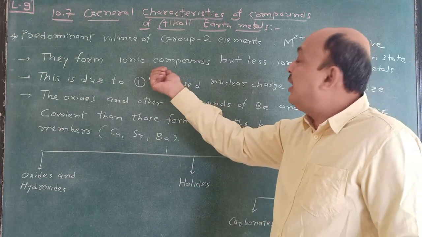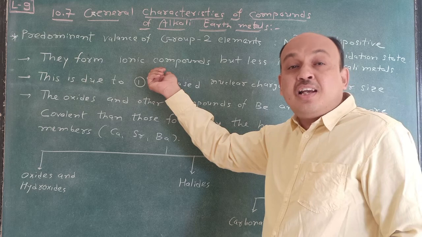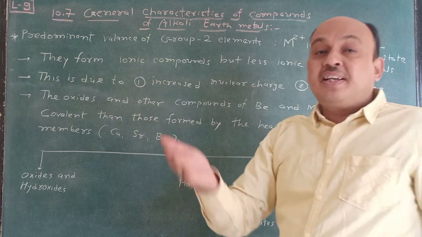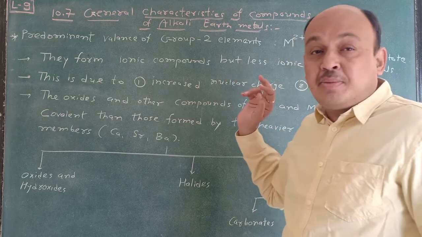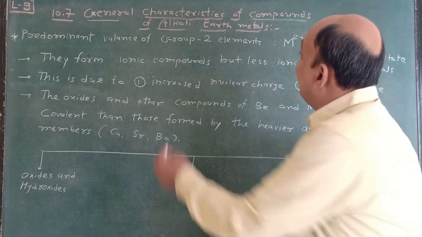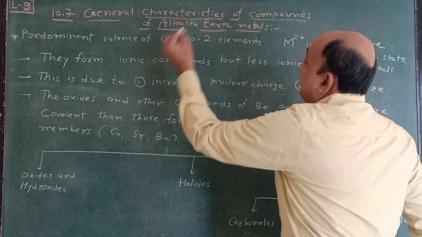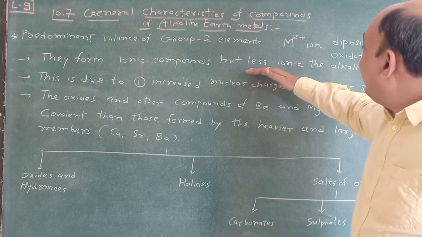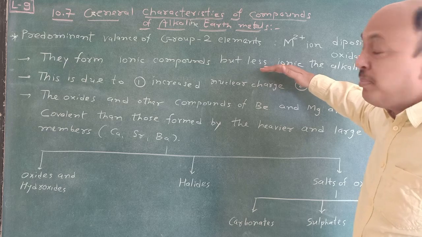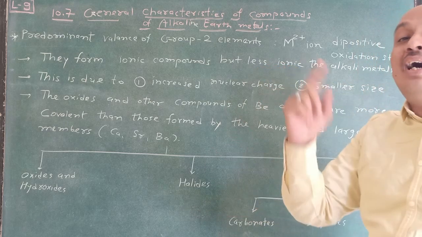Ionic compounds produce certain ions, they release certain electrons. Here atomic radius is big in alkali metals, and atomic radius is less in alkaline earth metals. So these compounds are ionic in nature but less ionic as compared to alkali metals.